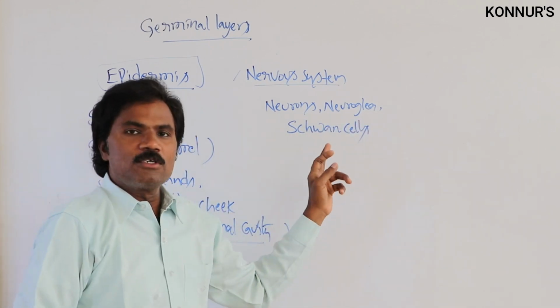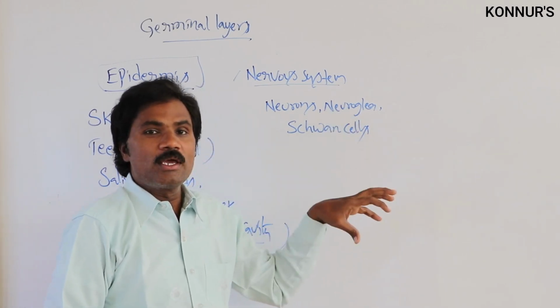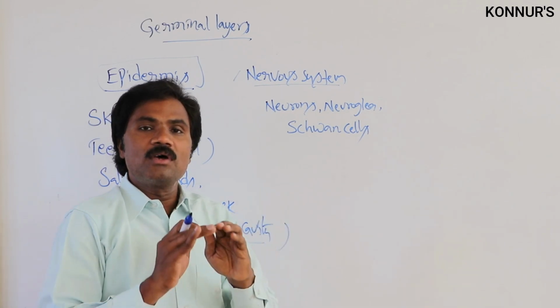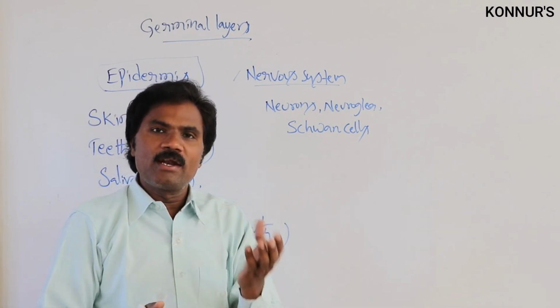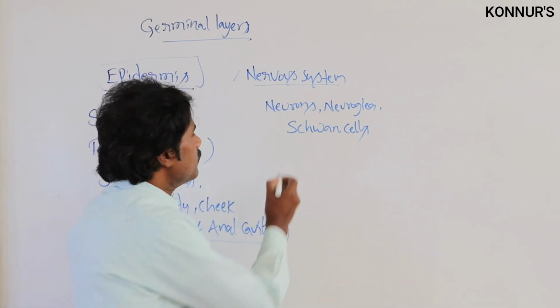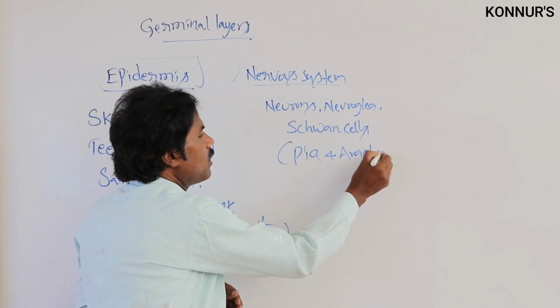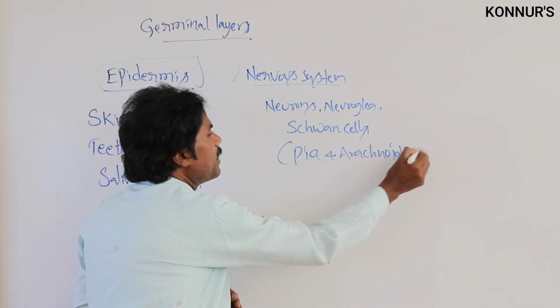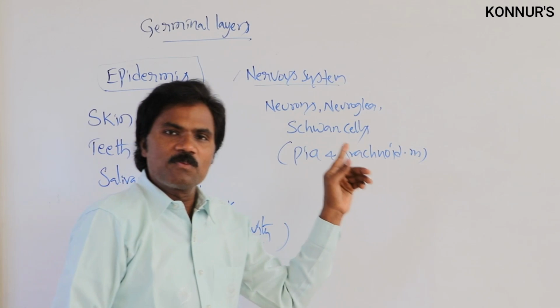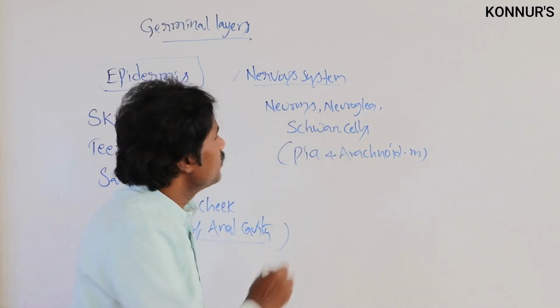Then apart from this, except microglia, the remaining part, the outer membranes of the brain and spinal cord, like the pia mater and arachnoid mater, also originate from the ectodermal layer.